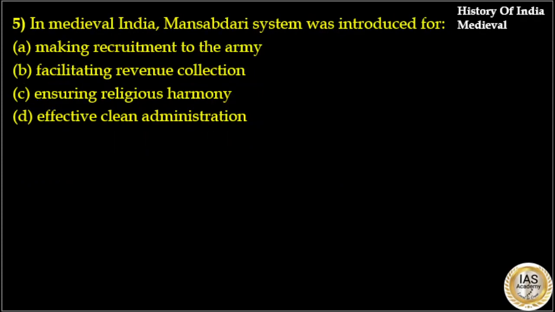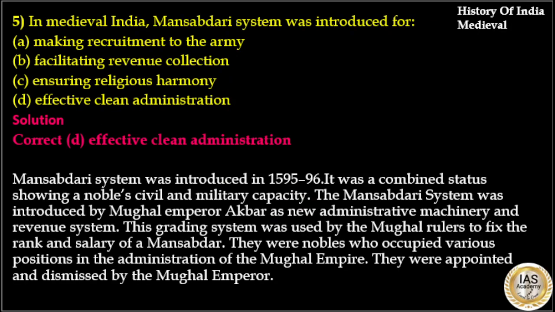In medieval India, Mansabdari system was introduced for option A, making recruitment to the army. Option B, facilitating revenue collection. Option C, ensuring religious harmony. Option D, effective clean administration. Here the answer to this question is option D, effective clean administration.